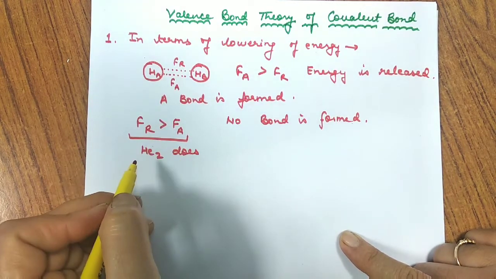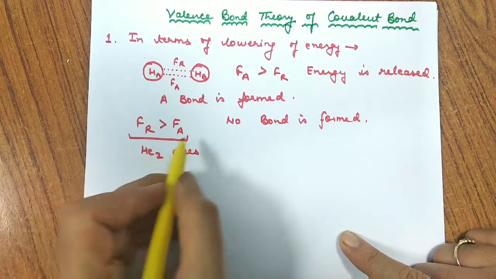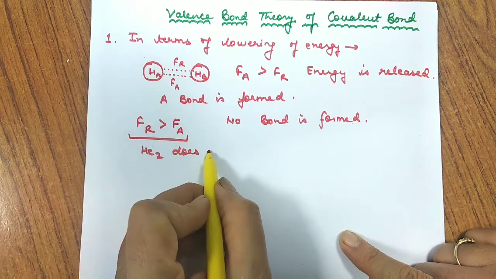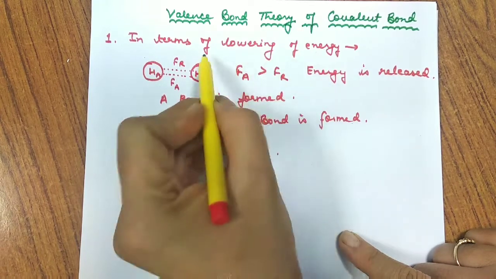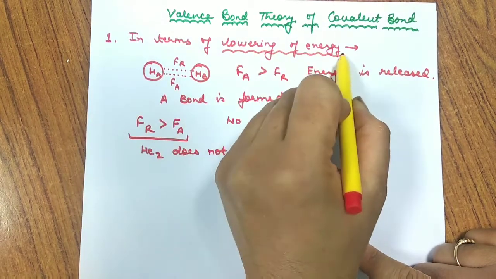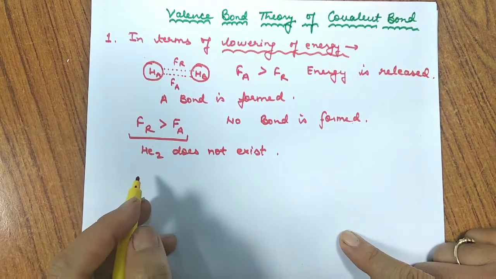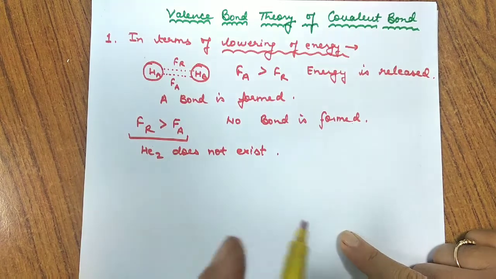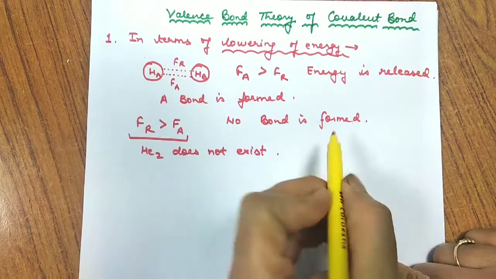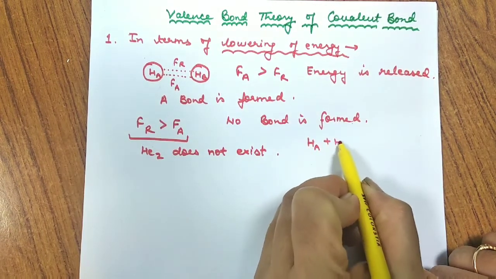It is only through experiment that we come to know why a molecule exists or does not exist, but this is totally based on the forces of attraction and repulsion, that is, in terms of energy. Suppose Ha and Hb react with each other.